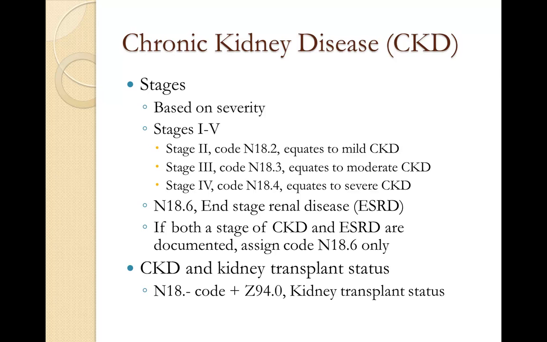If a patient that has had a kidney transplant is still having chronic kidney disease, we're going to code that chronic kidney disease, the N18 dot whatever, and then we'd add the Z94.0. It's not necessarily a complication. It's actually fairly common that a kidney transplant patient could have chronic kidney disease even after getting that transplant.